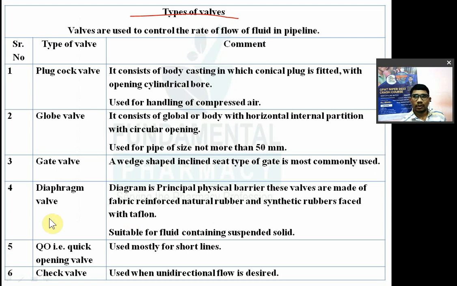You need to pump out that syrup from the vessel to the packing machine. So for that you need pumps, right? Now you have to control the flow rate. Suppose for example you are carrying out one reaction, at that time you need to control the amount of reactant, you need to control the quantity of reactant, you have to quantify that. For that purpose you need to control the flow. There are a lot of applications of transportation of fluid in the pharmaceutical industry.